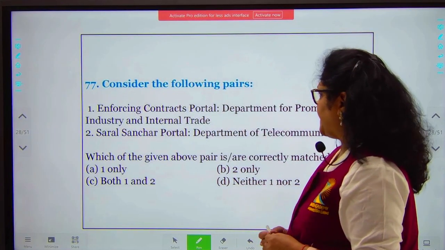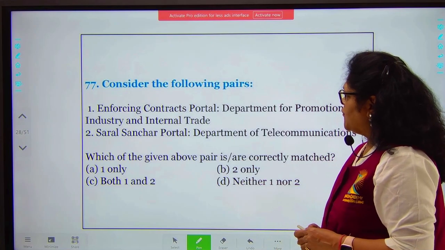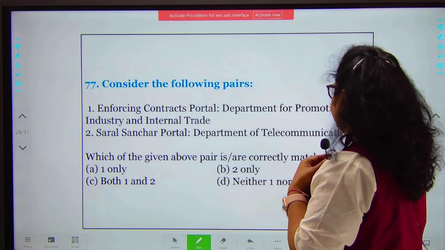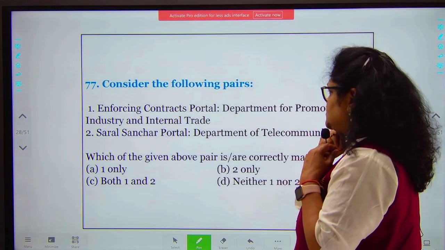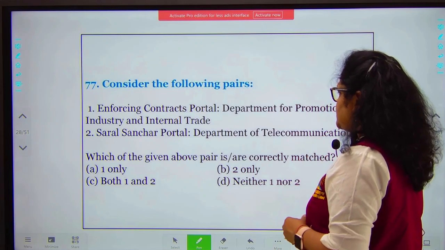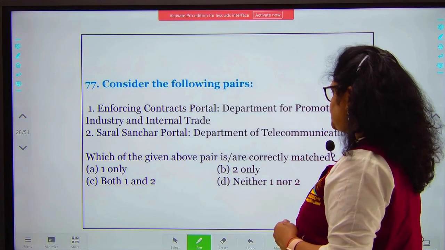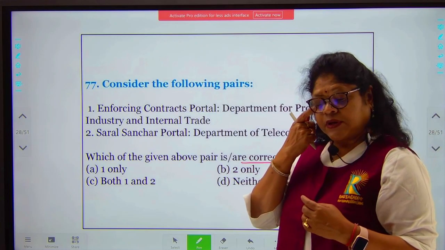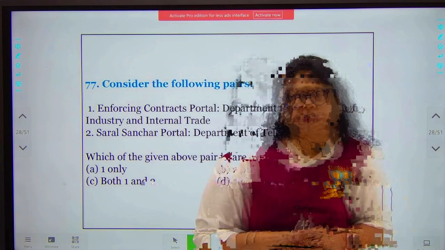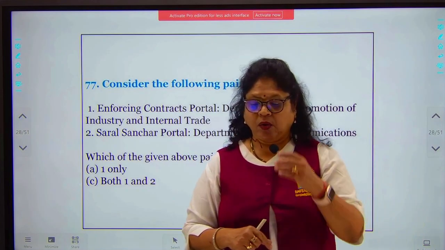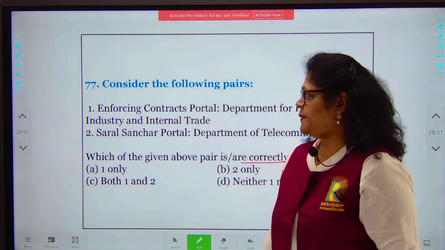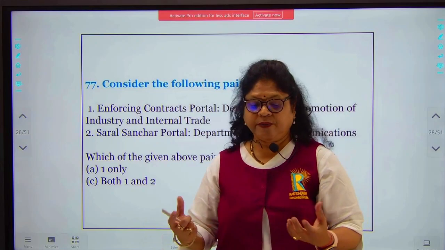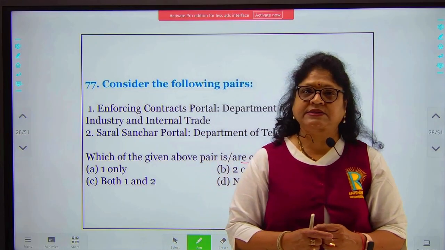Consider the following pairs. Enforcing Contracts Portal, Department for Promotion of Industry and Internal Trade. Saral Sanchar Portal, Department of Telecommunications. Which of the pairs is correctly matched? So Enforcing Contracts Portal is of the Department of Justice and Law. It is a source of information to anybody who goes into that portal. They will have a lot of information about the contracts.